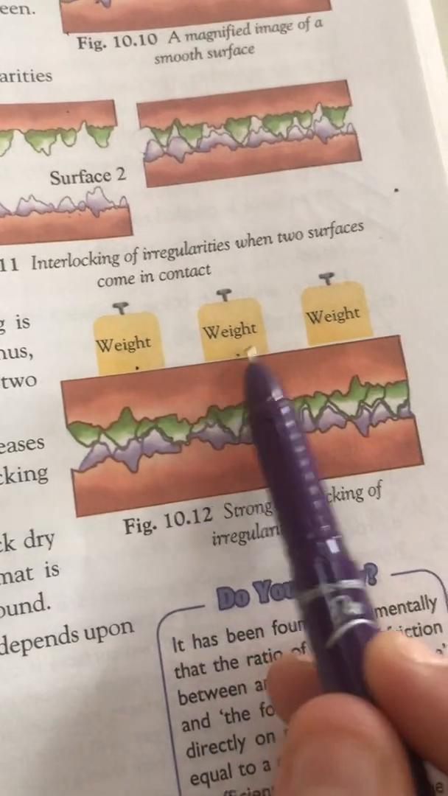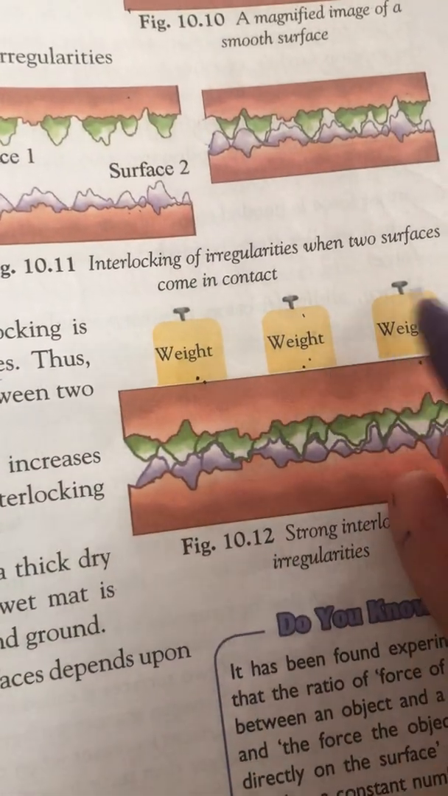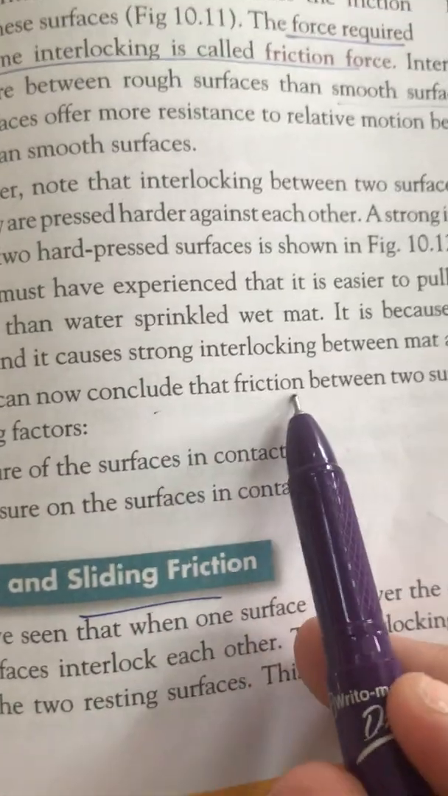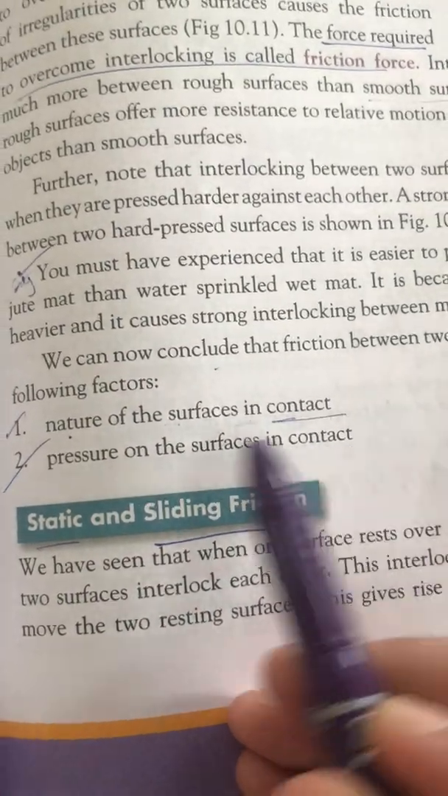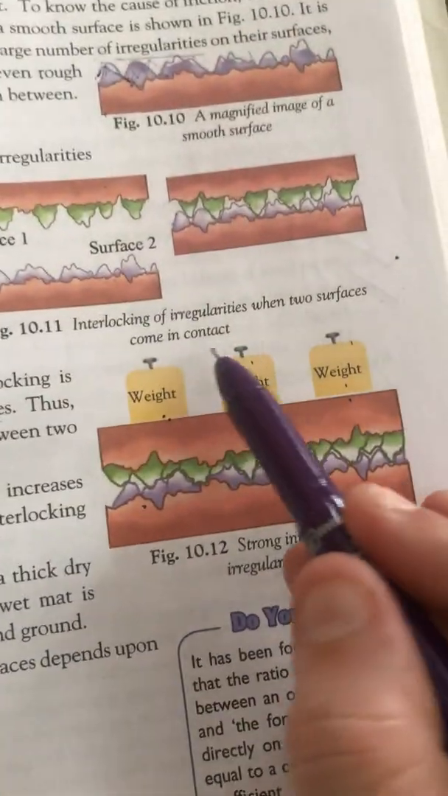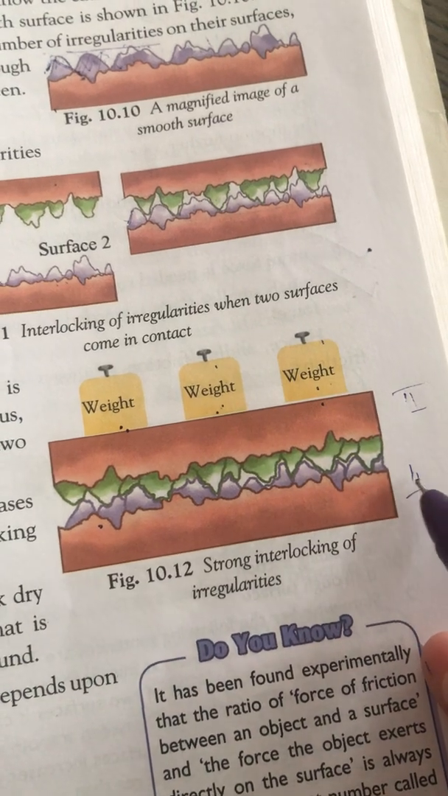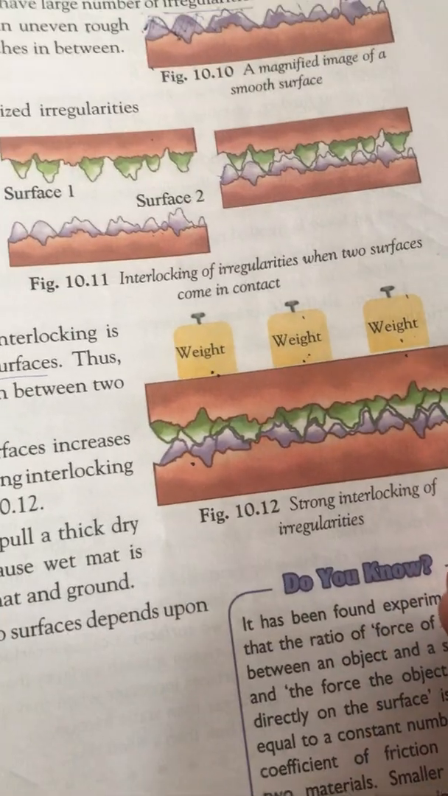Next, for example, if I put some weight over this interlocking, meaning whenever two surfaces are in contact with each other I place more weight over it, then what will happen? The interlocking becomes strong. So we conclude that the friction between two surfaces depends upon the nature of the surfaces in contact and the pressure, meaning how much pressure we put over the second surface or the first surface. These are the factors on which interlocking depends.